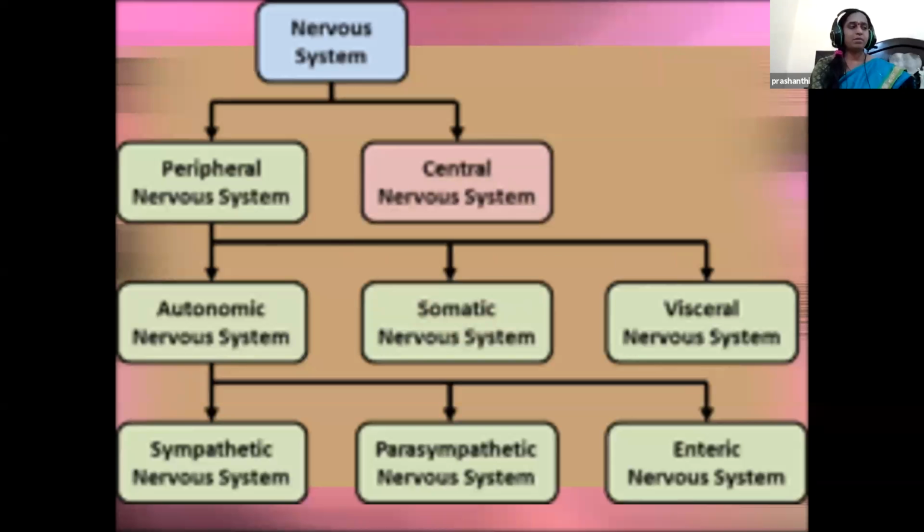The nervous system derives its name from the nerves, which are cylindrical bundles of fibers. The basic unit of the nervous system is a nerve cell or a neuron. Your brain and spinal cord make up your central nervous system. The nerves in the rest of your body make up your peripheral nervous system.